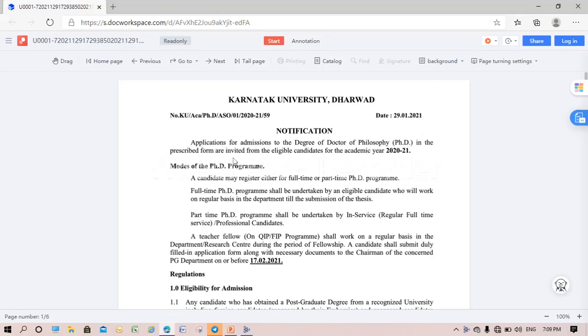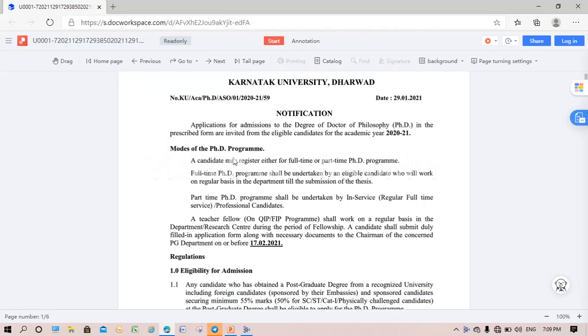Friends, applications for admission to the PhD in Karnataka University Dharwad, the notification has been released. You can start applying. Here you can read the whole information. You can download it from the KUD website and go through it.